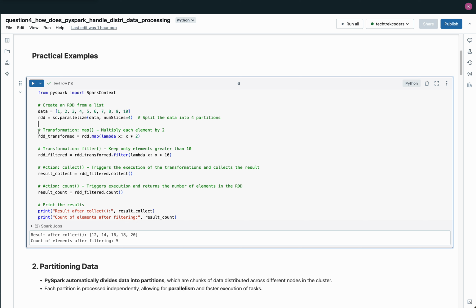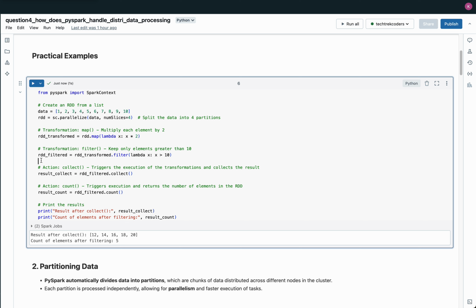The first transformation applied to the RDD is the map function, which multiplies each element of the RDD by 2. This transformation doesn't immediately execute but builds a logical plan of what needs to be done when an action is triggered. After this, the filter transformation is applied, which keeps only the elements greater than 10. Again, this transformation is lazy and waits for an action to execute.